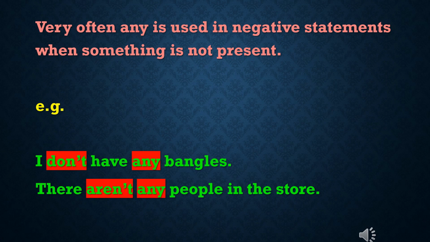We already told that in negative statements, we use many before a countable noun. But in a sentence when something is not present, we can use any. Example: I don't have any bangles. Second, there aren't any people in the store.